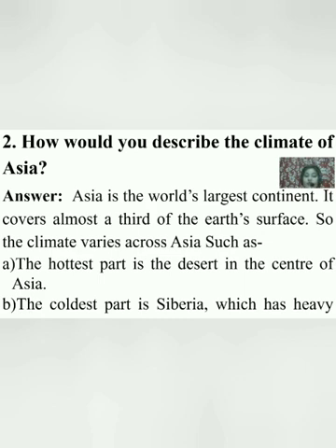The coldest part is Siberia, which has very heavy snowfall. Okay, why is it so heavy? Because Siberia is bordered by a huge mountainous region to its south, so it prevents the warm air from traveling north in the winter. So that's why it is the coldest part.